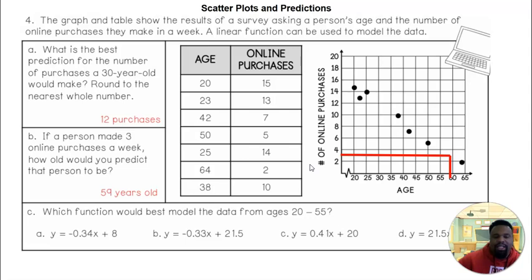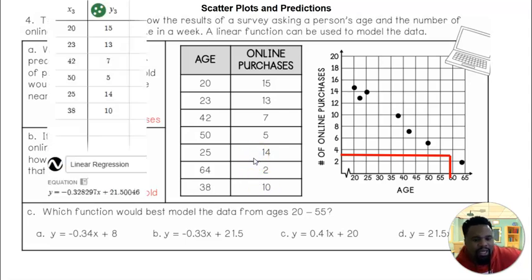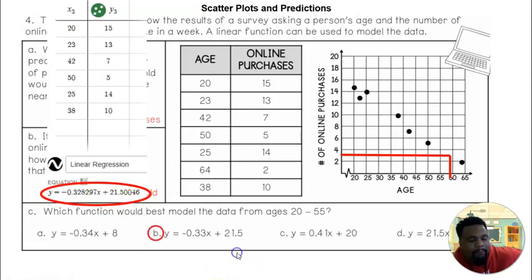All right, and then for C, which function will best model the data for ages 20 to 55? So what we want to do, in Desmos, is put in our table. However, look at the age, 20 to 55. So that's going to exclude the 64, so you want to take that out and then do everything else. We did that in our Desmos. This is what our table will look like, and this is our equation. Look at the equation, we round it. This will be negative 0.33x plus 21.5. That looks like it's going to match answer choice B.